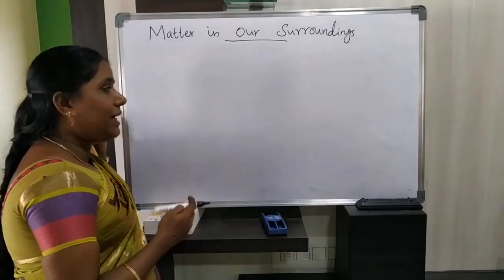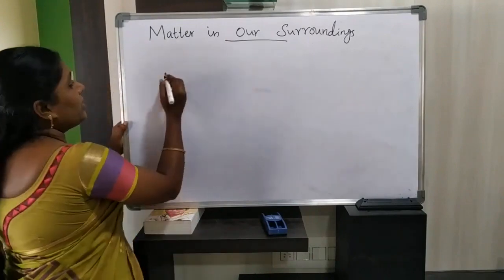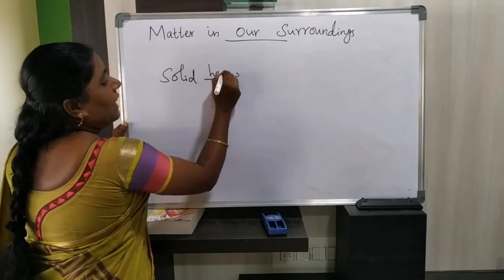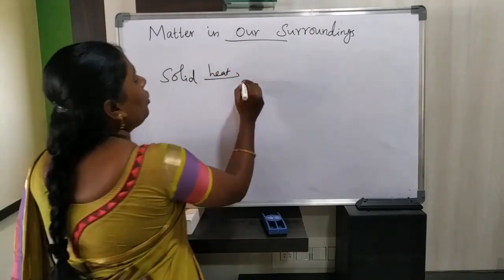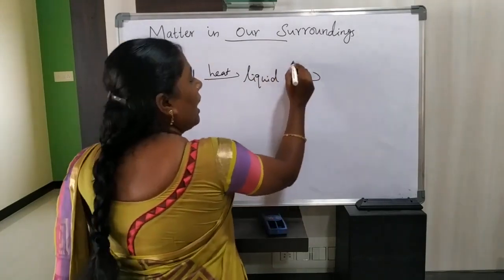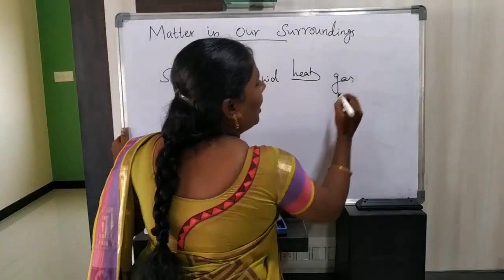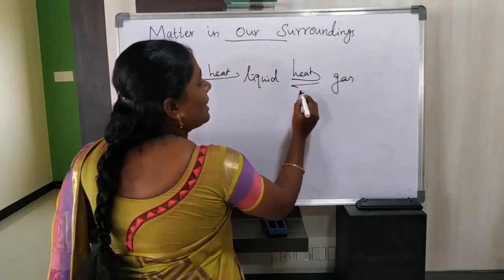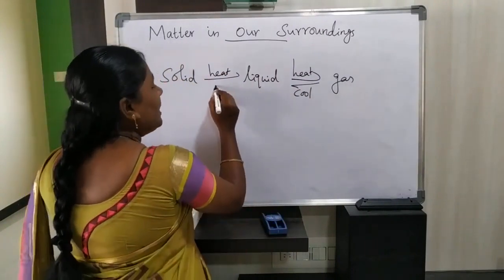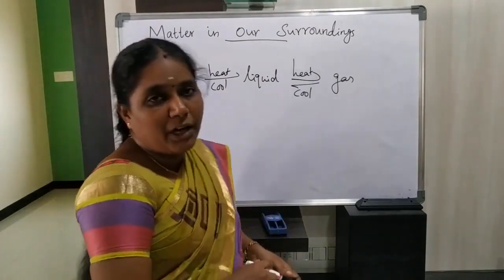In the change in states of matter, we discussed a change in temperature. By heating, a solid is converted into a liquid. Again, on heating, the liquid is converted to form a gas. This gas, after cooling, is collected back into a liquid. In the same way, after cooling, this liquid is converted to form a solid.